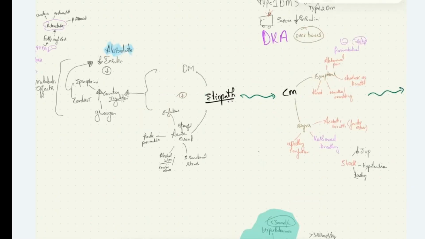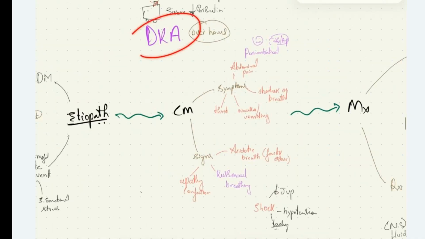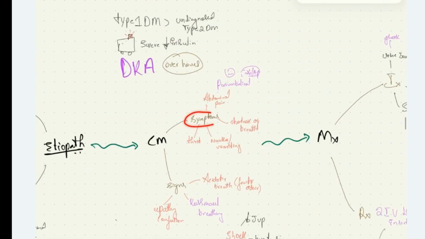That is about the etiopathophysiology. What are the clinical manifestations that we see in diabetic ketoacidosis patients? Those are divided into symptoms and signs. The symptoms that we see are characteristically acute onset of abdominal pain. Characteristically, we see periumbilical pain. We can confuse this condition with acute surgical emergencies like acute pancreatitis or viscus bowel perforation. We have acute abdominal pain and shortness of breath.